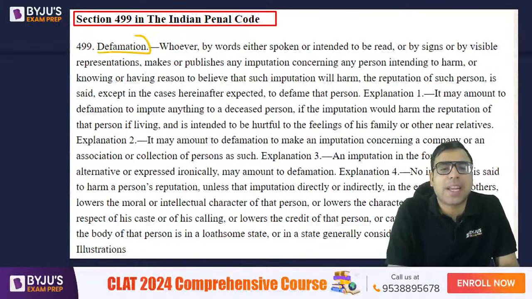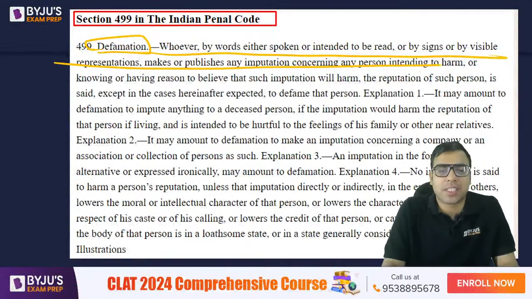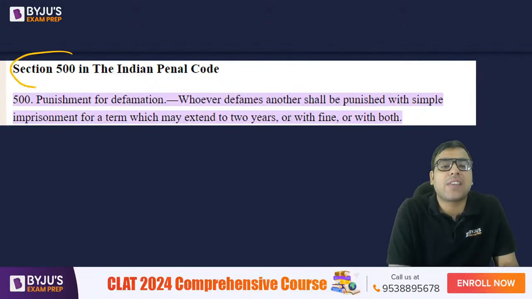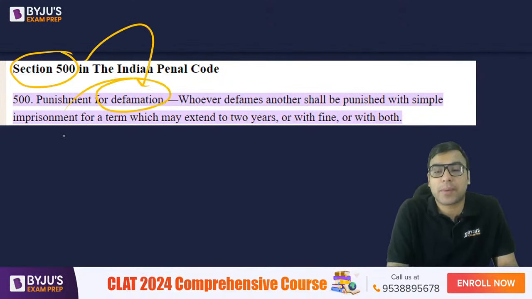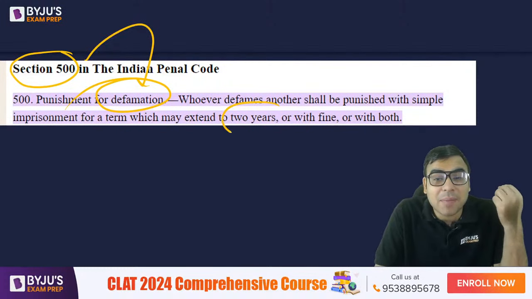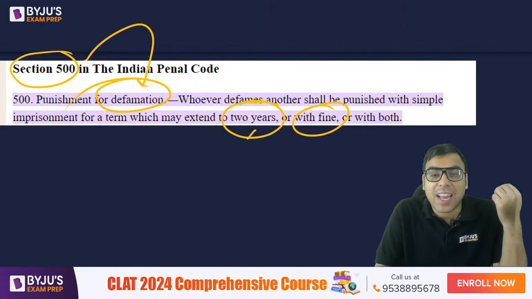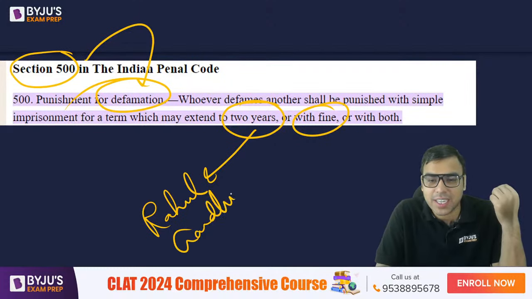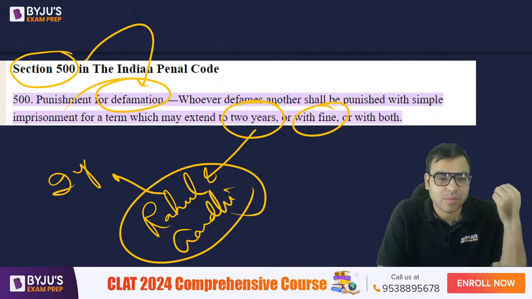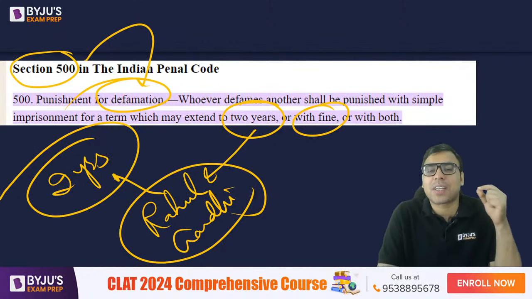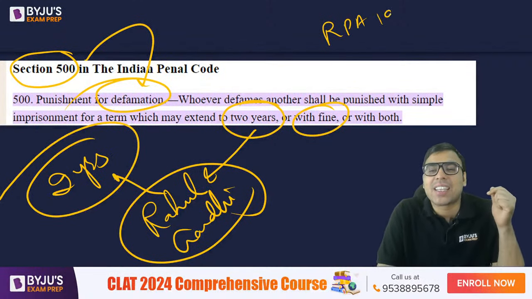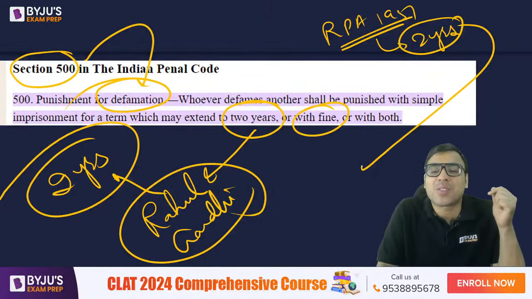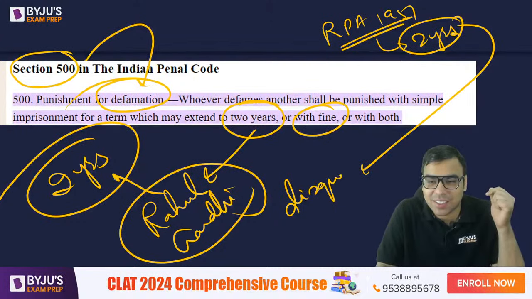So they are explaining what defamation is. Manahani, as we say in Hindi. And section 500 of IPC tells the punishment for defamation, and the maximum punishment is up to 2 years and fine. In fact, Rahul Gandhi was given the maximum punishment here of 2 years. And under the Representation of People's Act, if you get 2 years, then you will be disqualified.